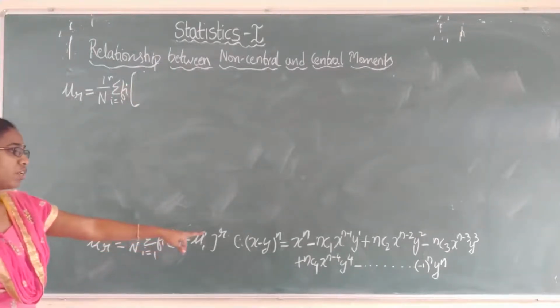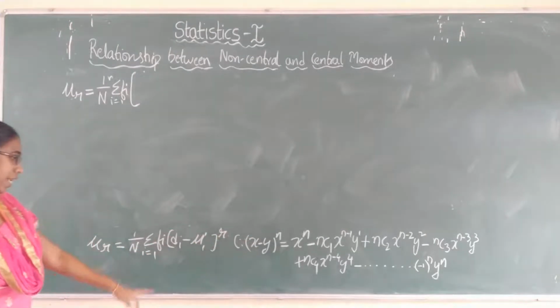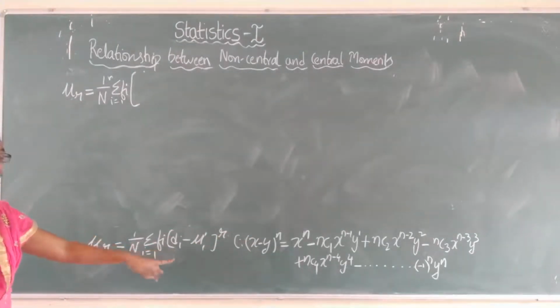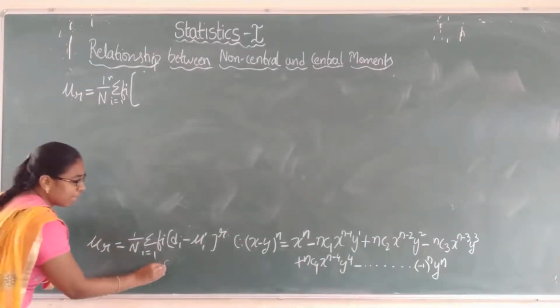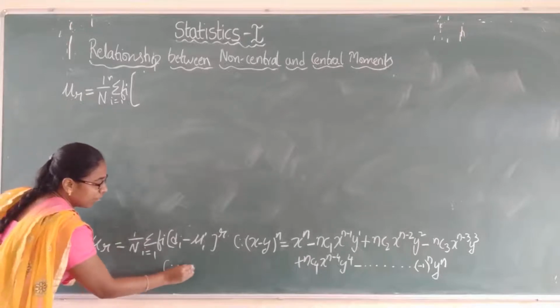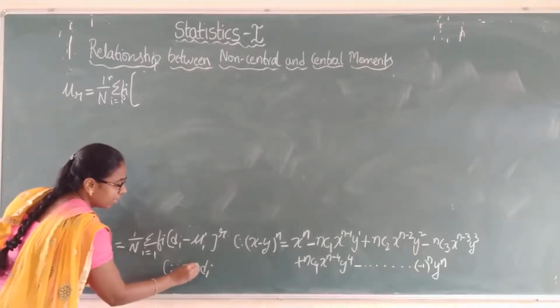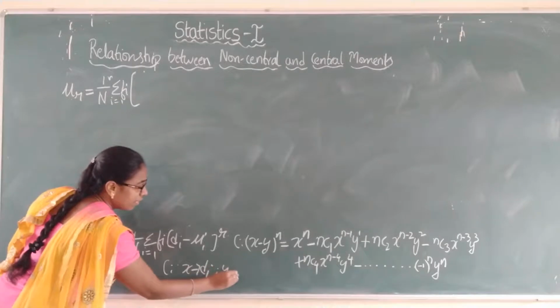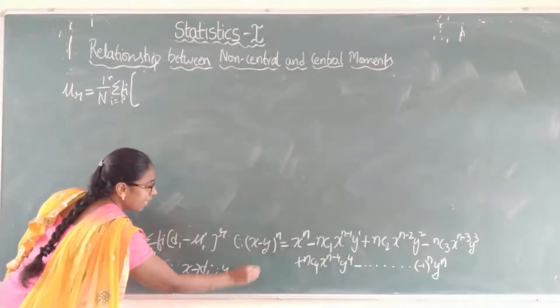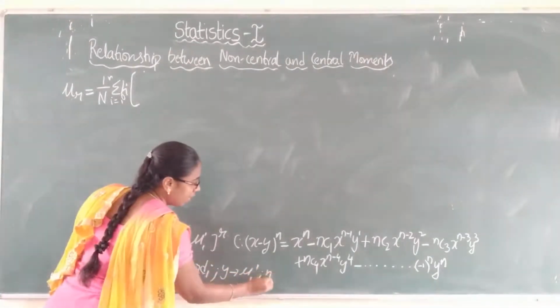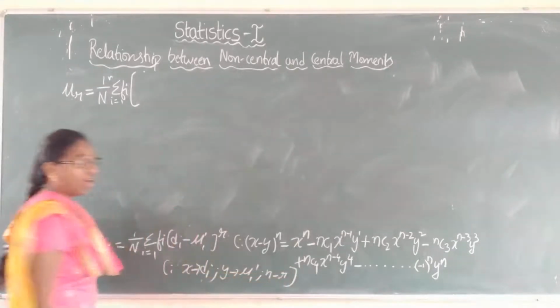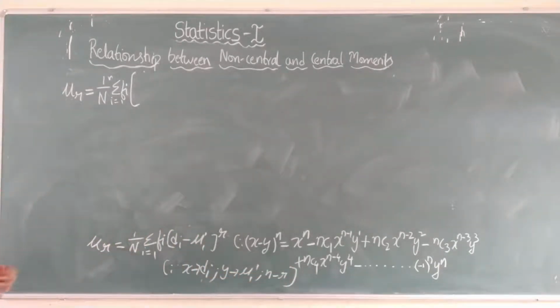First you will be getting x power n. In place of x we have di, in place of y we have mu1 dash, and in place of n we have r. So remember like this.